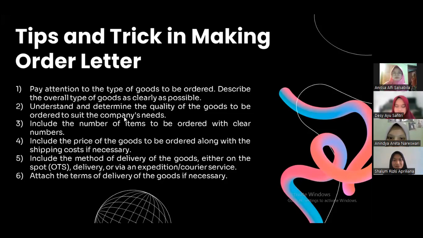Fourth, include the price of the goods to be ordered along with the shipping cost if necessary. The fifth, include the method of delivery of the goods, either on the spot delivery or via expedition or courier service. The sixth, attach the terms of delivery to the goods if necessary.